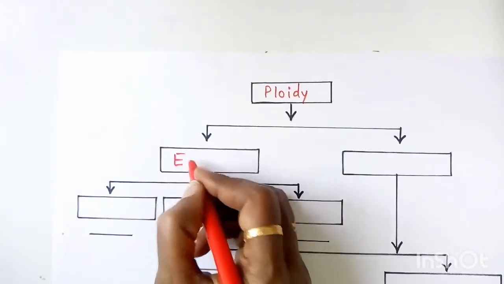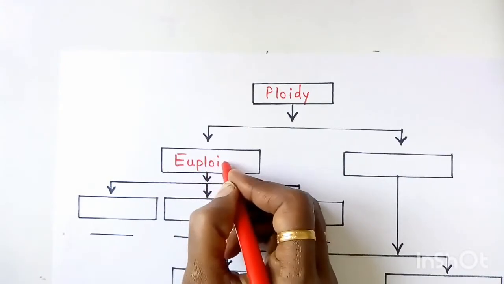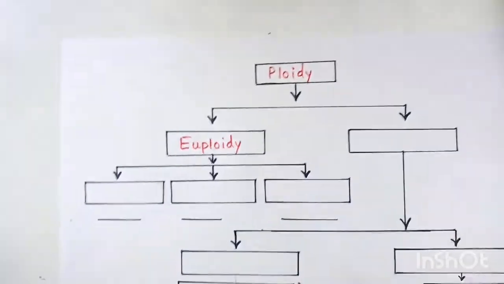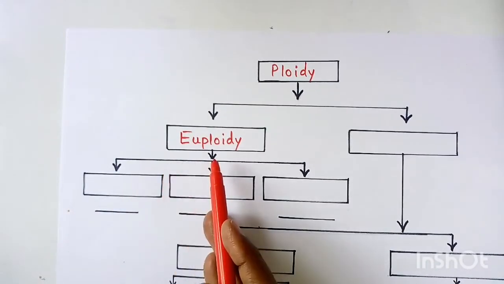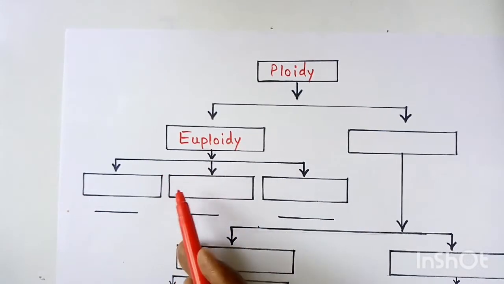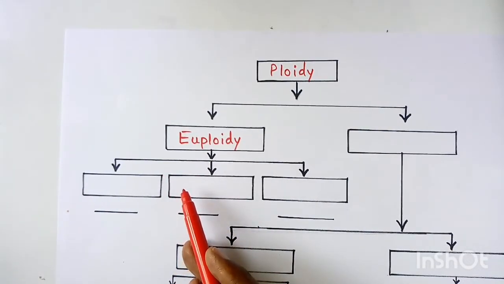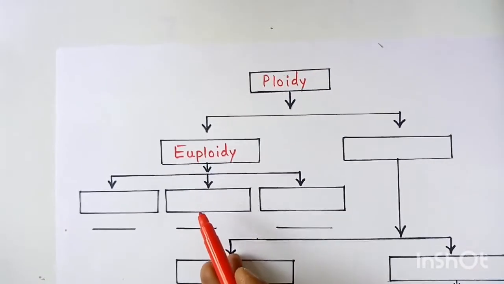euploidy. Euploidy means the set of chromosomes present in the organism is an exact multiple of the haploid set, then it is called euploidy.